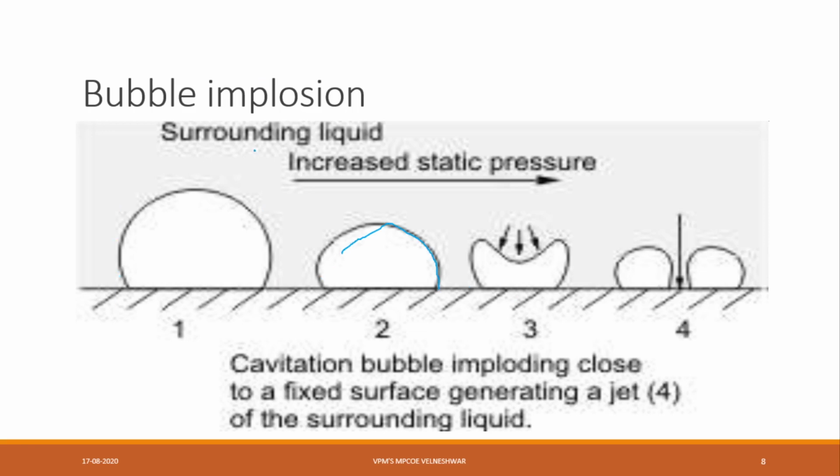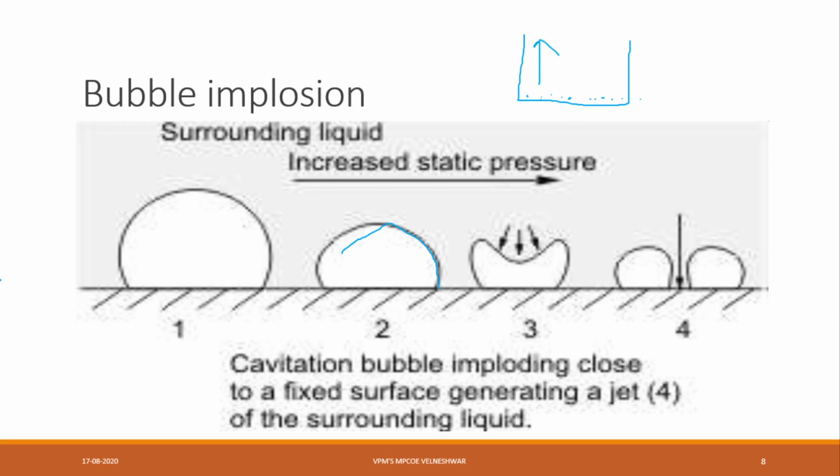The starting of cavitation will be small bubbles, which combine with each other and form large bubbles at the top side.